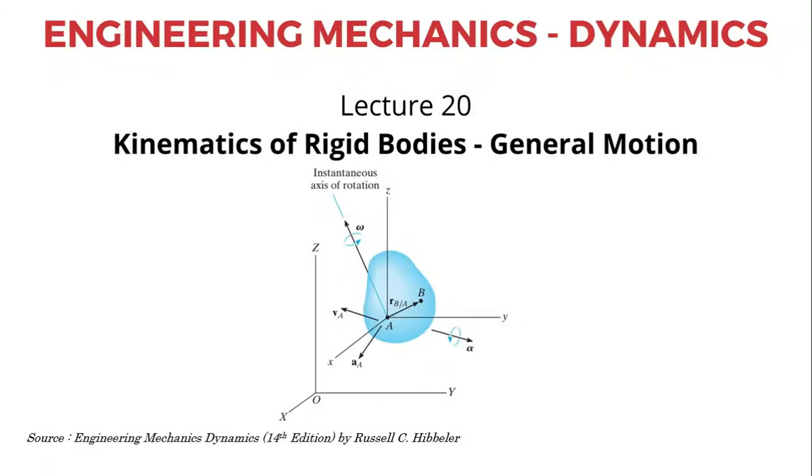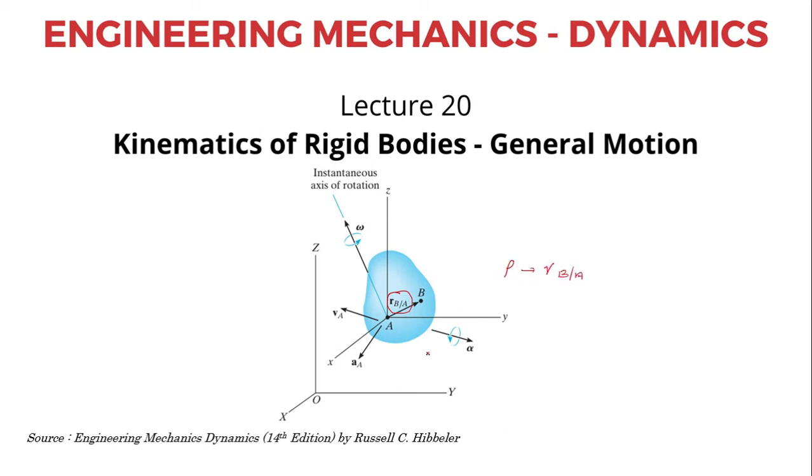The same concept is given in terms of relative motion, in which instead of rho we have r_B with respect to A. Here the moving reference frame xyz is attached to a point A within the rigid body, and the vector AB is given as r_B with respect to A instead of rho.